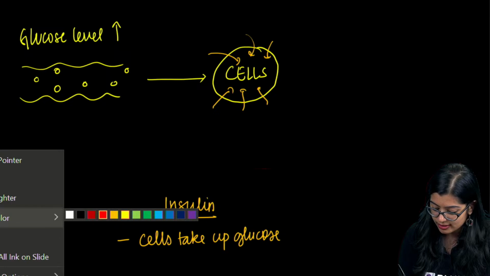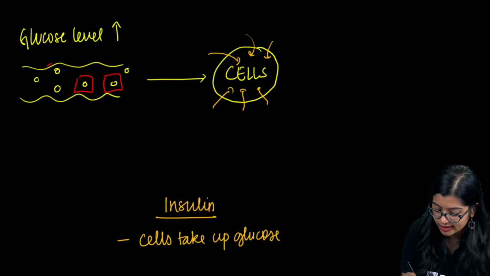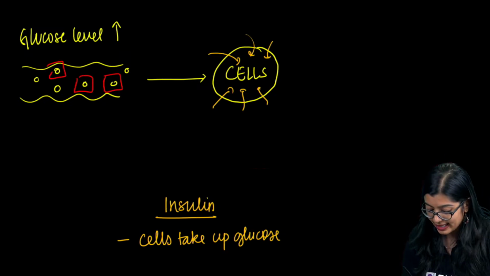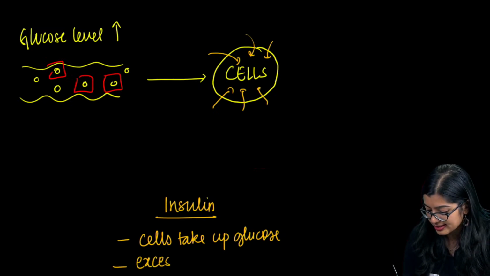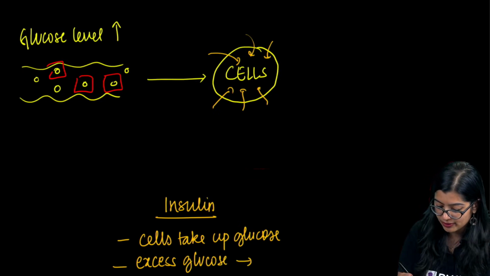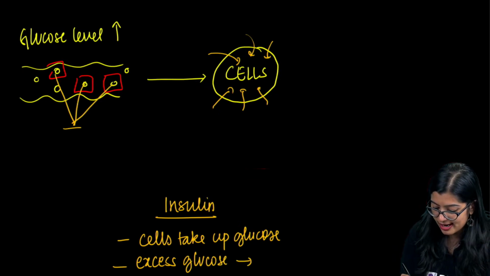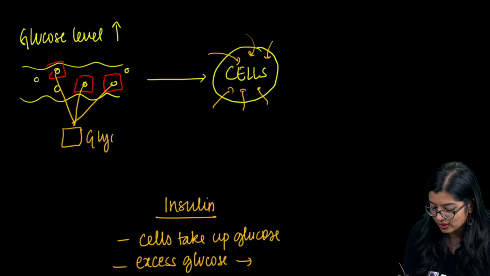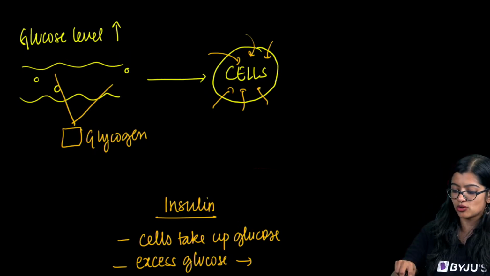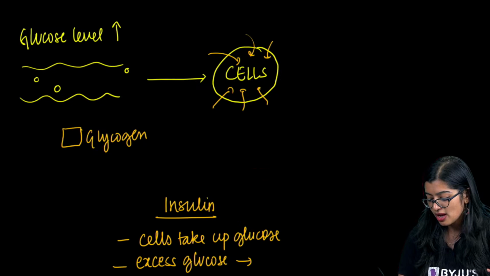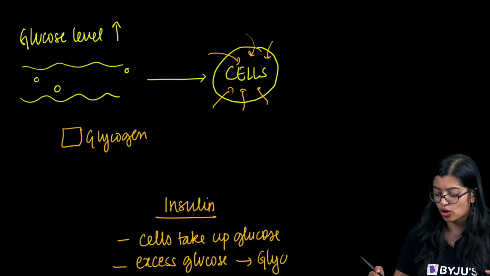Whatever is extra, that I'm highlighting in red, that excess glucose, it will convert. It will take all these three and convert them into glycogen, right? So all these three will now be removed, and now this has become glycogen, so that now the blood sugar level is normal. Are we all clear with the function of insulin?